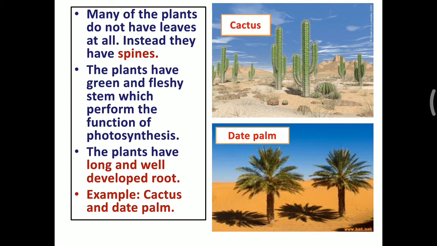So the examples of desert plants are cactus and date palm. What are the special features of plants grown in the desert? The plants have only few leaves, and instead of leaves they have spines, and they have long and well developed roots. The examples are cactus and date palm.